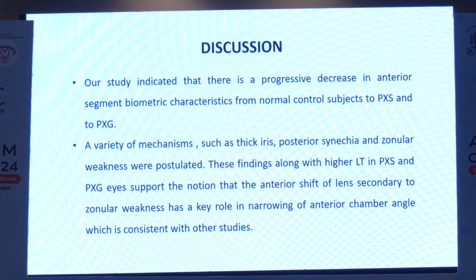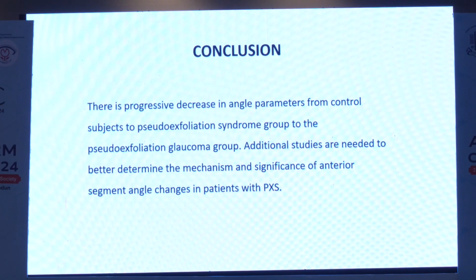Discussion. This study indicated that there is a progressive decrease in anterior segment biometric characteristics from normal control subjects to pseudoexfoliation syndrome to pseudoexfoliation glaucoma. A variety of mechanisms such as thick iris, posterior synechia, and zonular weaknesses are postulated to cause this, and these findings, along with higher lens thickness in pseudoexfoliation syndrome and glaucoma eye, support the notion that anterior shift of lens secondary to zonular weakness has a key role in narrowing the anterior chamber angle, which is consistent with other studies.